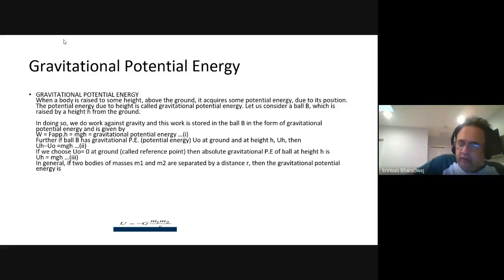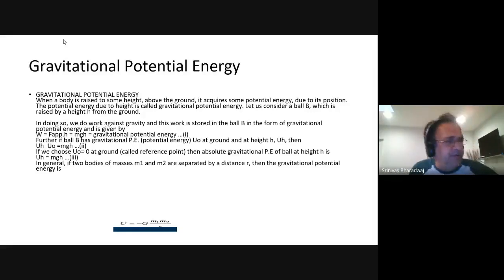Now, if you want to move it to another orbit, then you have to do work. Someone else has to come and do work in the context of this gravitational potential field. So we are all stuck in the field of the Earth, and who is going to do this work? Why do they charge 500,000? It is to do that work, to ship you all the way to the sky.